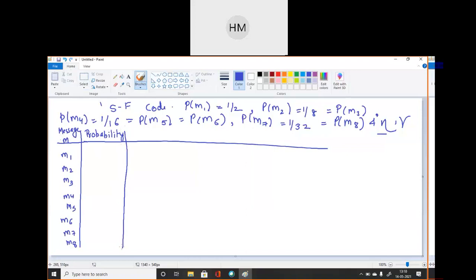Write down the probabilities in increasing order or decreasing order.